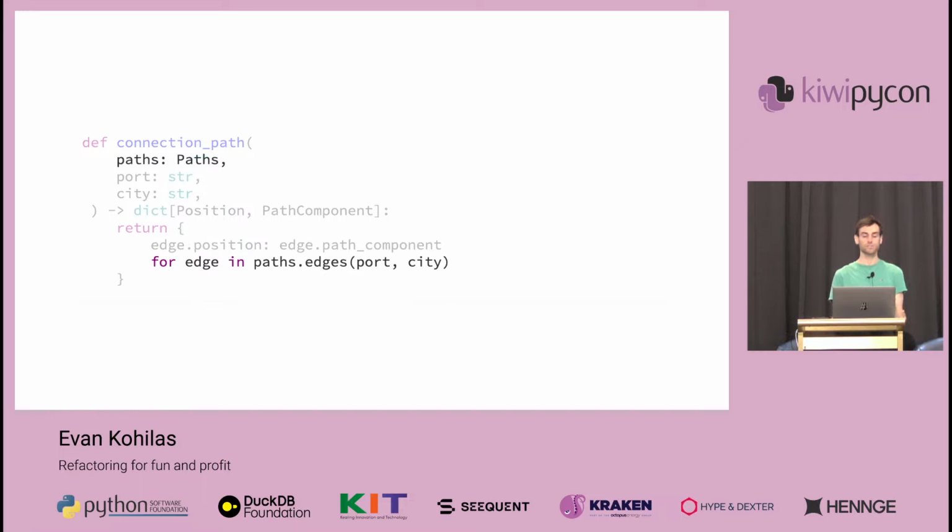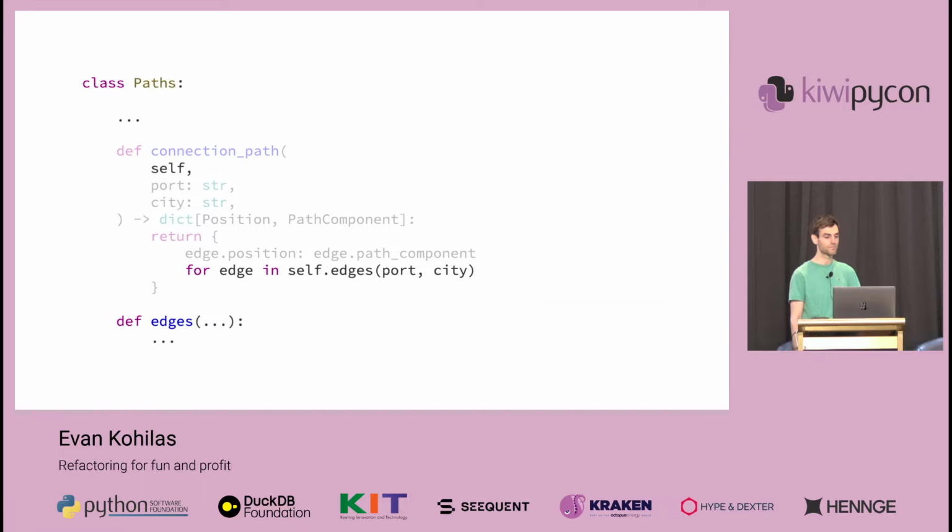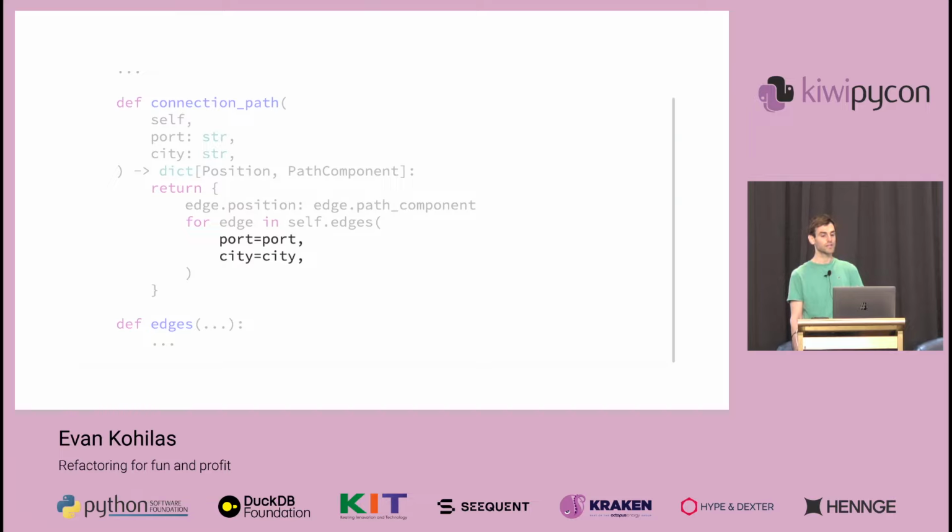And if we look for more things to refine, the only thing we might be left with, if we follow those design principles, is putting this path data into an object, like before. And we could do even better once we realize that we're getting a connection path of two locations, both which fall under the same umbrella. Meaning that we can move this function into this paths class. But can we do better? I think there's one more place we can, and that's here in the edges function call, where we can make our code cleaner and safer using named arguments.